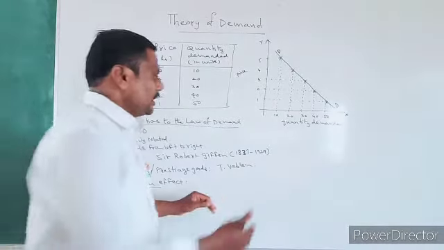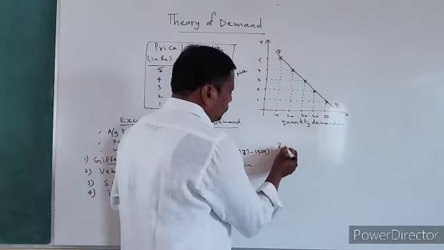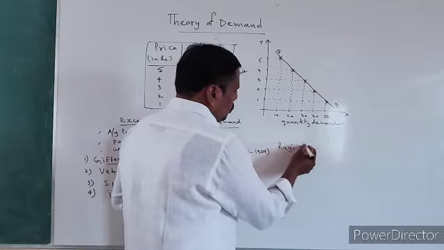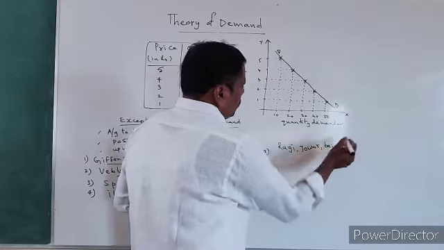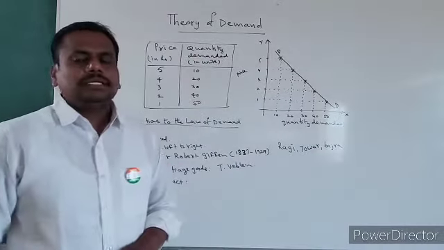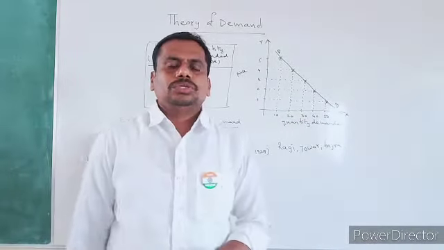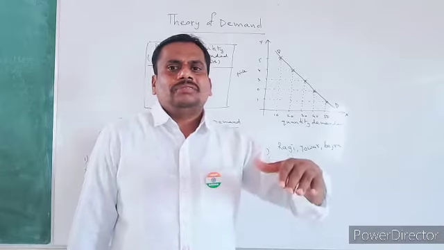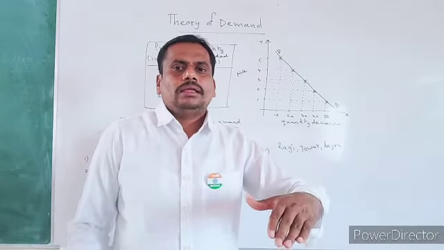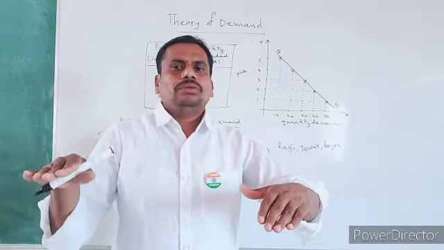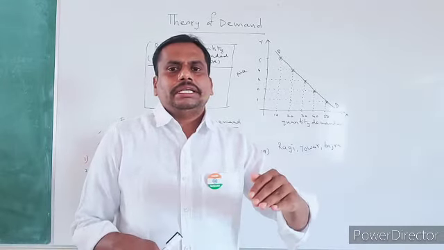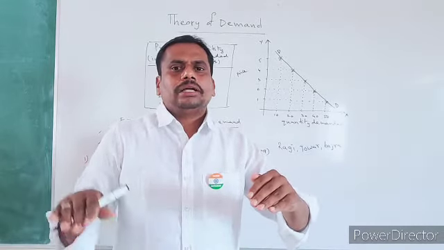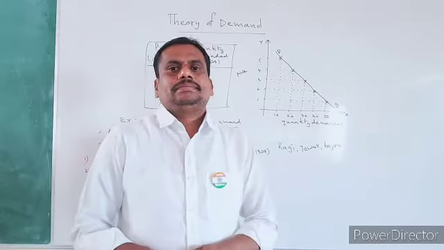See, certain goods like ragi, jowar, bajra. In the case of these goods, when the prices of these goods fall, the quantity demanded also will fall, and when the prices of these goods increase, the quantity demanded also will increase.